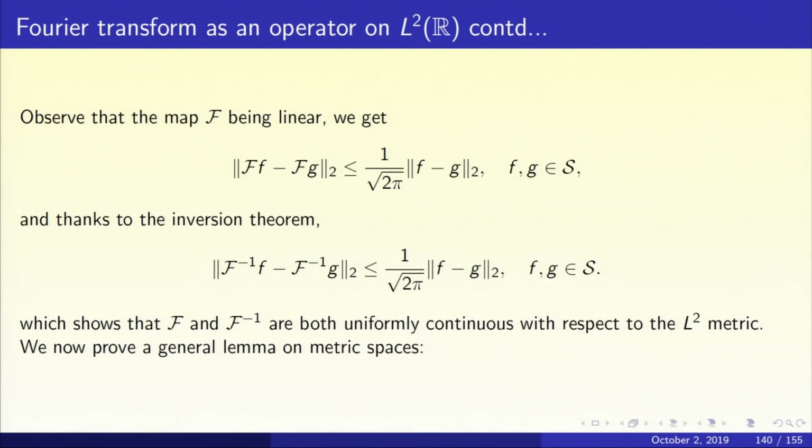So this shows that the Fourier transform is uniformly continuous as a map from S to S, and the inverse is also uniformly continuous as a map from S to S. Uniformly continuous with respect to which metric? With respect to the L2 metric. Remember, S is a dense subset of L2, and L2 has a norm and hence a metric. And with respect to this metric, both script F and script F inverse are uniformly continuous.